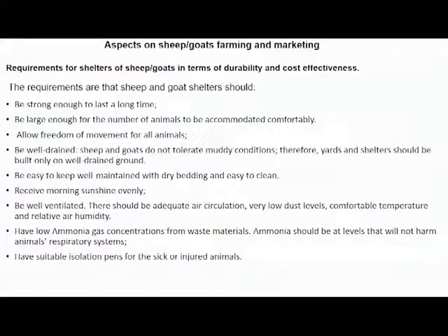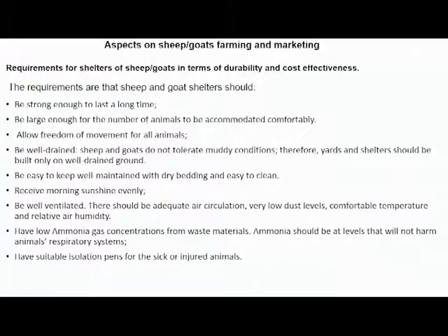It should receive morning sunshine evenly. It must not just be dark. No. It must be well ventilated. There should be adequate air circulation, very low dust levels, comfortable temperatures, and relatively low air humidity. It should also have a low ammonia gas concentration from waste materials. Why?